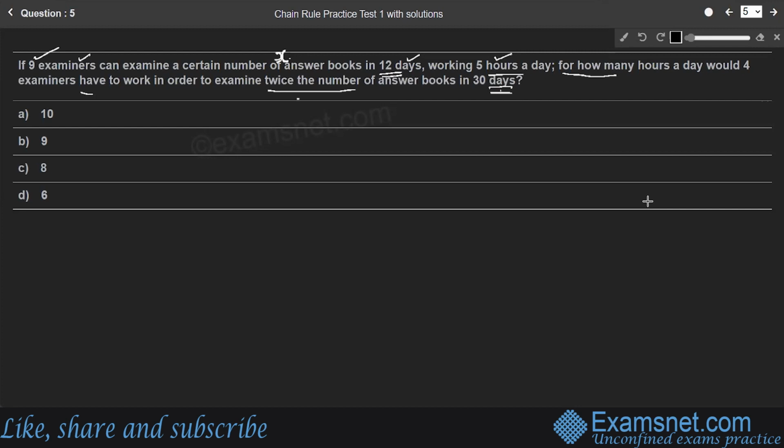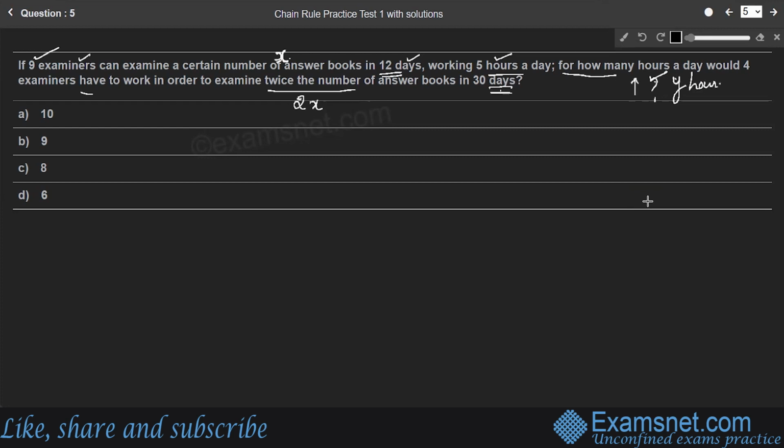To examine X number of answer books, 9 examiners take 12 days, working 5 hours a day. In order to examine 2x number of answer books in 30 days, 4 examiners work for how many hours per day? Let this time be y hours a day.